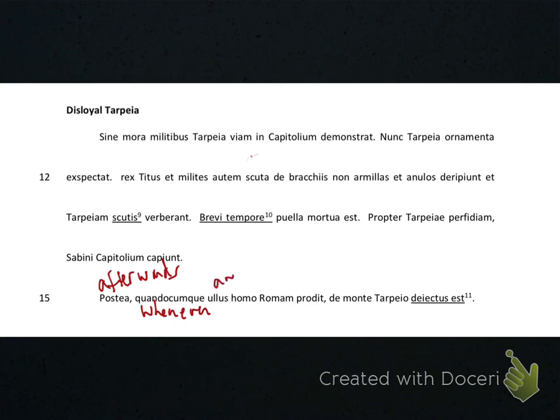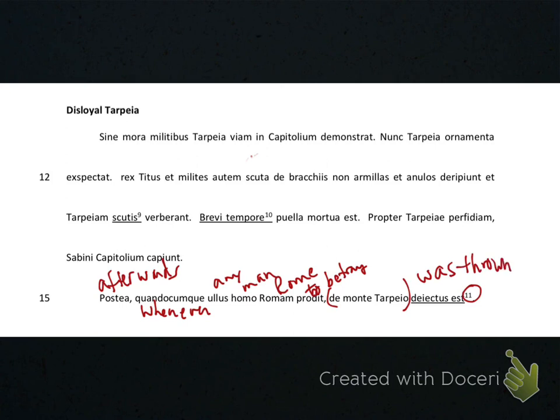Whenever ullus, any, homo, man, Romam, prodit, to betray. Okay, well that kind of makes sense. You can kind of figure that out. Whenever any man betrays Rome, what happens to him? De monte Tarpeio deiectus est. And I'm told in footnote 11, I have to translate deiectus est as "was thrown."